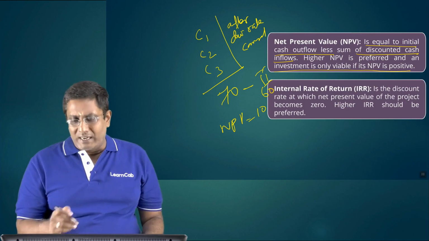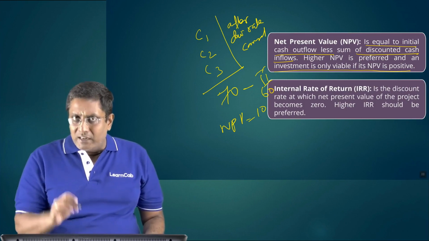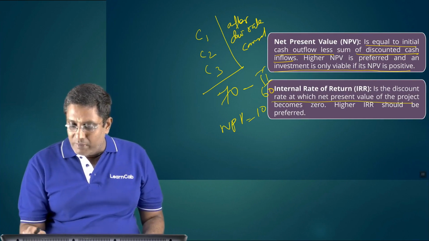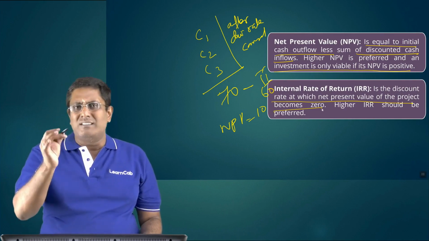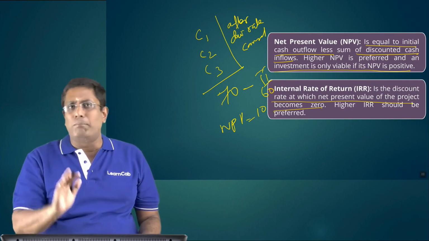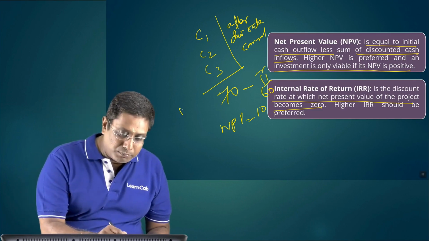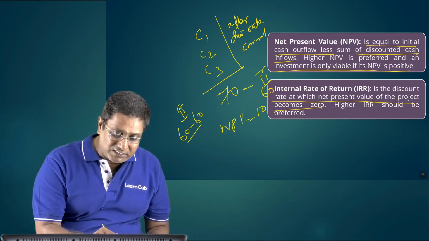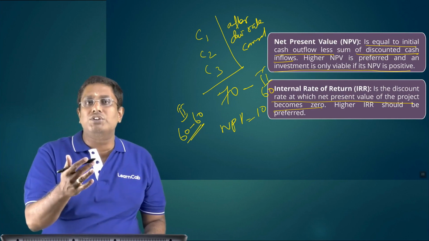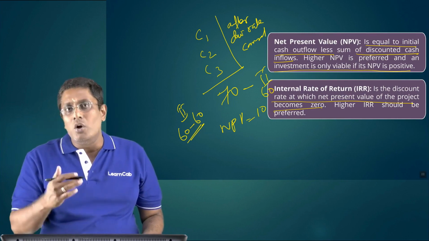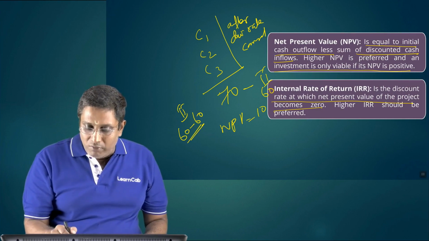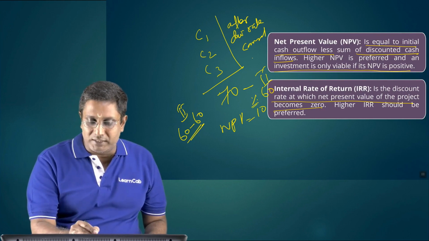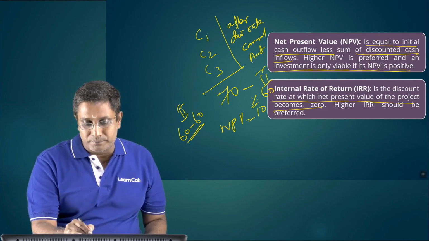Okay. Now, what is IRR? Internal rate of return. It is where NPV becomes 0. That means the discount rate at which the net present value of the project becomes 0. So there is some discount rate you assume and apply. When your initial investment is matched, suppose your initial investment in the example was 60, and when that is 60, IRR starts. Above 60, what are your earnings now? So what is the rate of return? This is always represented in terms of percentage, and net present value is always represented in terms of amount or rupees.